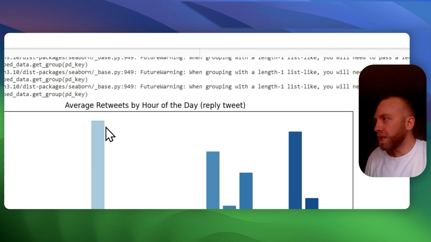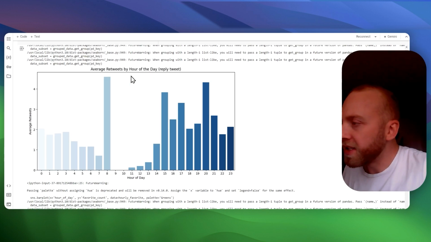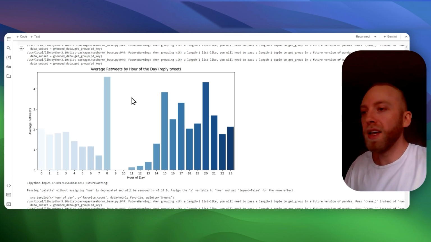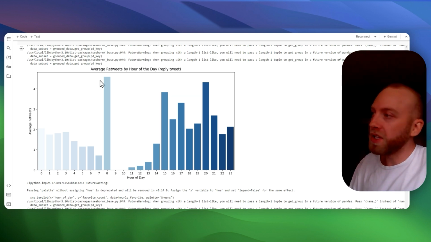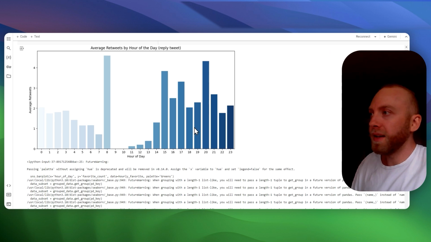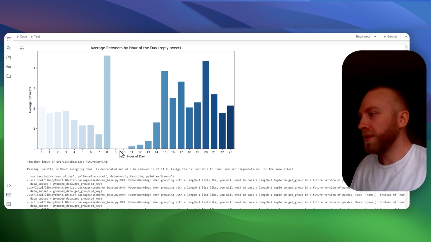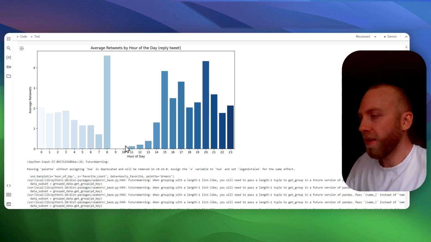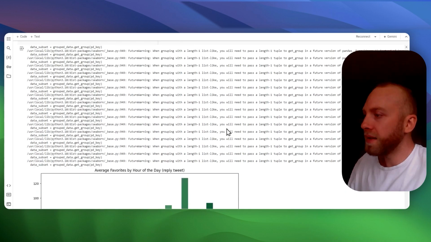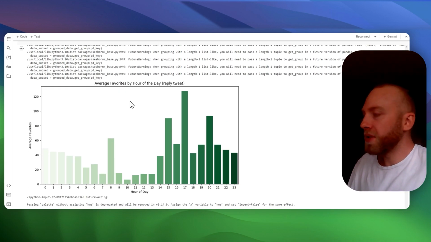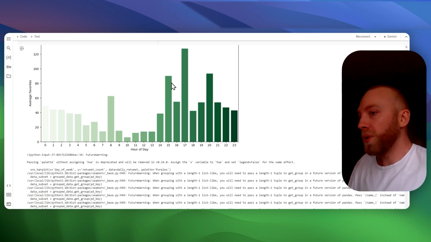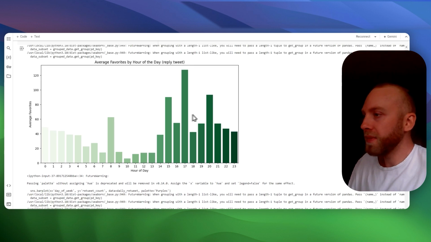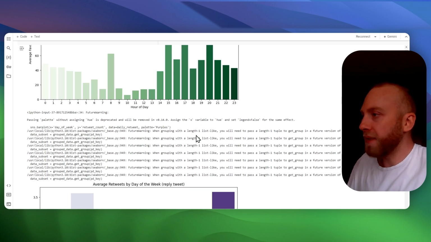So average retweets by hour of the day, and this is reply tweets. So you can see it's a little bit different here, but you're still seeing around this area, 8 or 9. Interestingly, he doesn't do any reply tweets between 8 and 10. So the average favorites for a reply tweet are going to be more in this area, this time of the day, late afternoon.